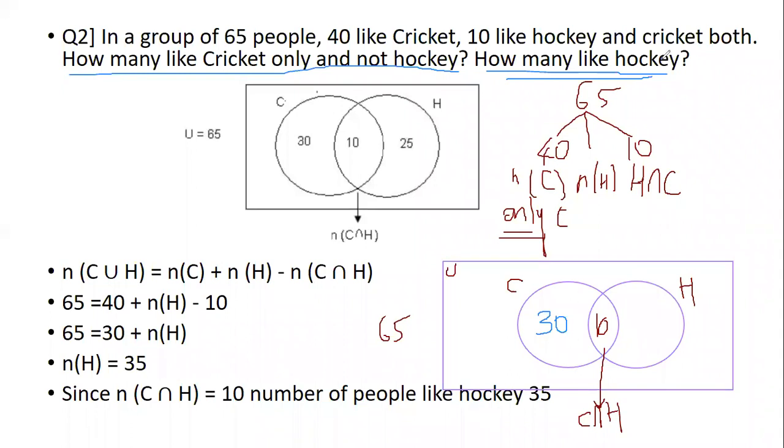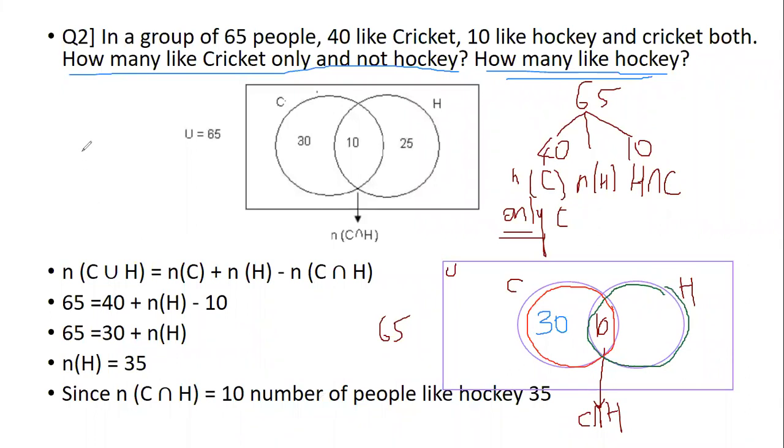Okay. Now, since we have found out cricket, come back to the Venn diagram again. There is C intersection H. The total number of people who play cricket are 40, out of which 30 will play only cricket and 10 will play both cricket and hockey. This is understood. Now let us find out how many of them will play hockey altogether.